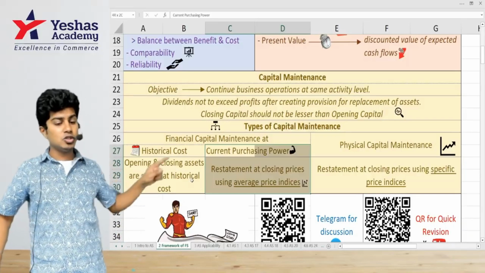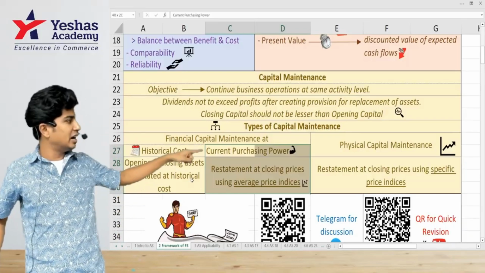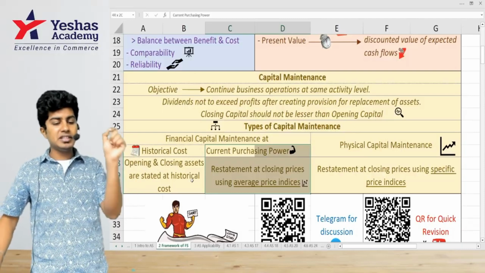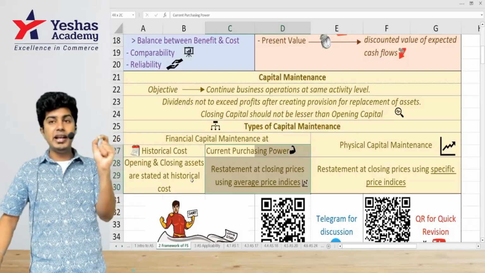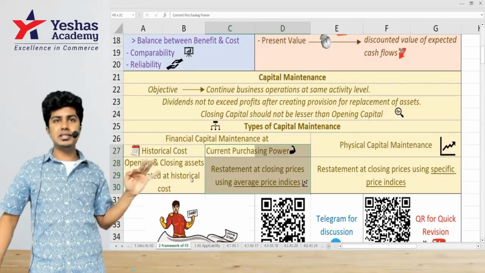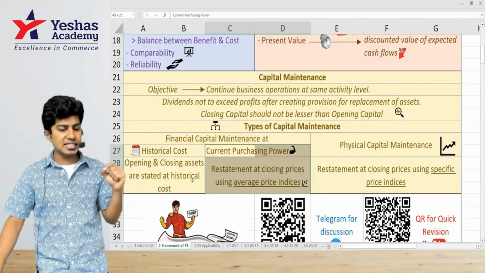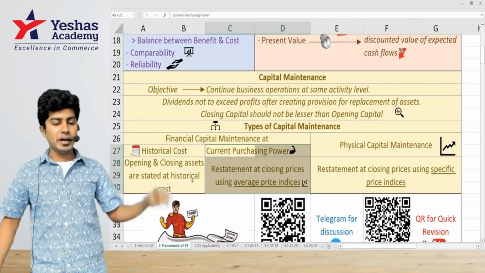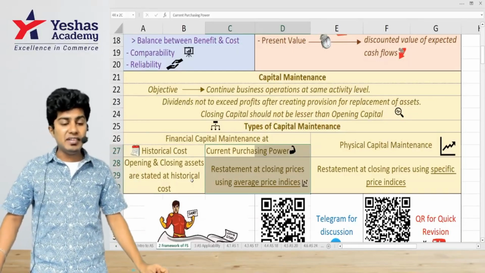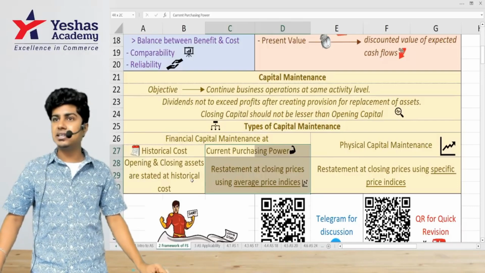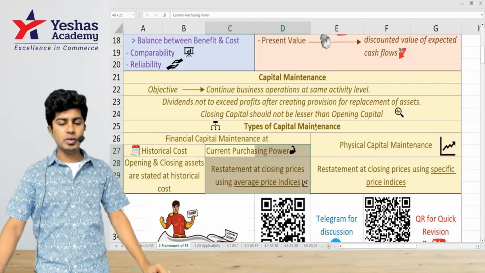Current purchasing power is based on average price indices. I've underlined it. Read that. Current purchasing power: restatement at closing prices using average price indices. Everybody got this? Then look at the next one.